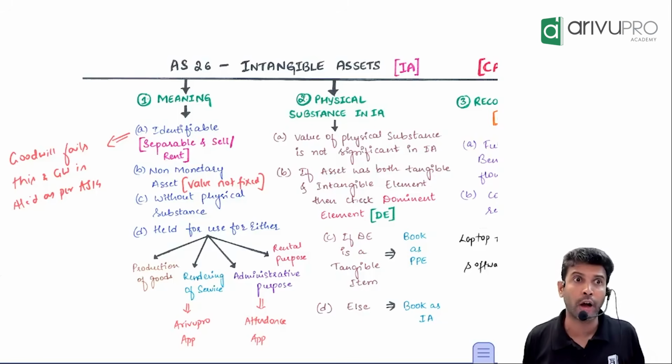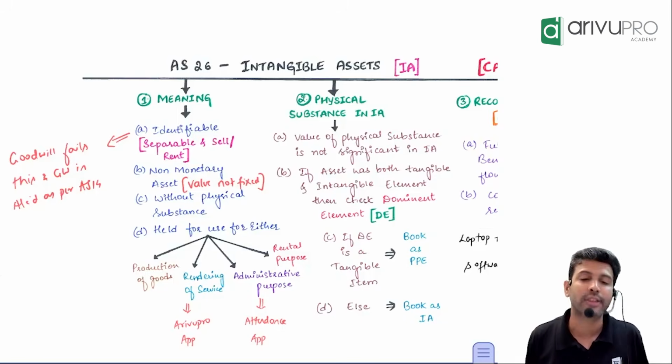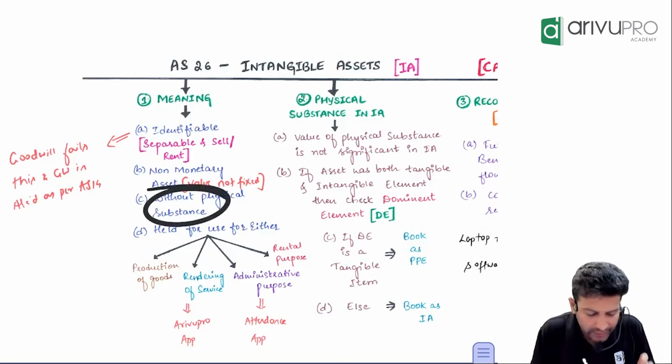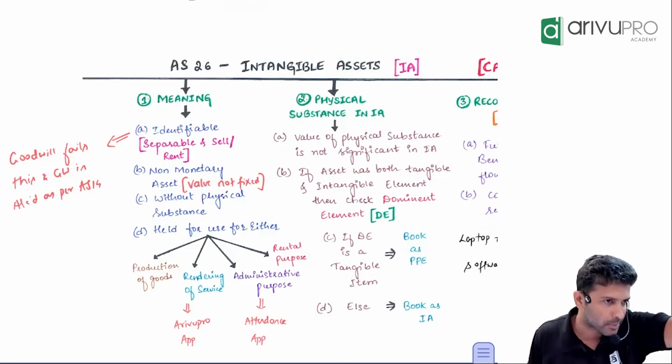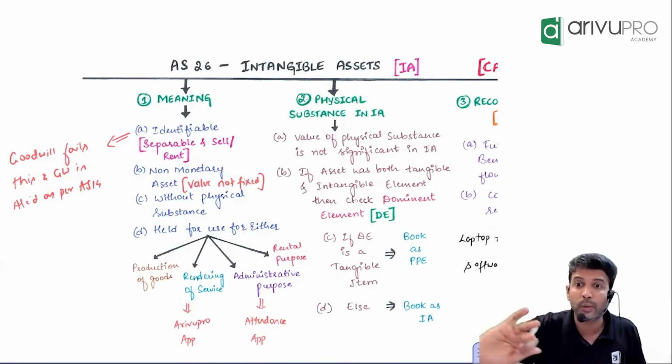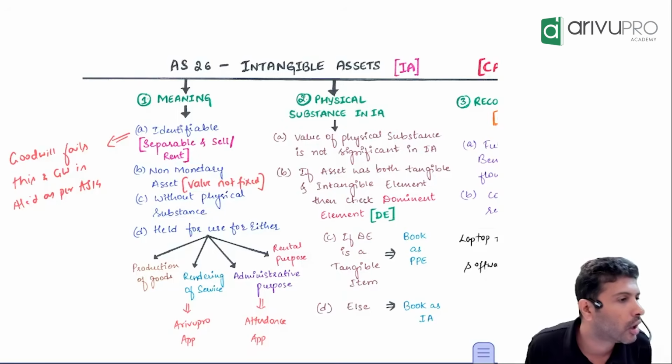Sir, what if the value is material, sir? Value is material. So, whenever you have an intangible asset which has a physical substance, the standard says you have to check which is the dominant element. Which is the dominant element?